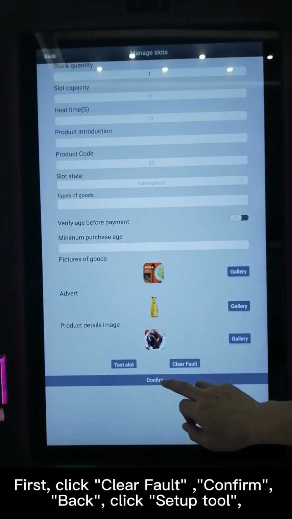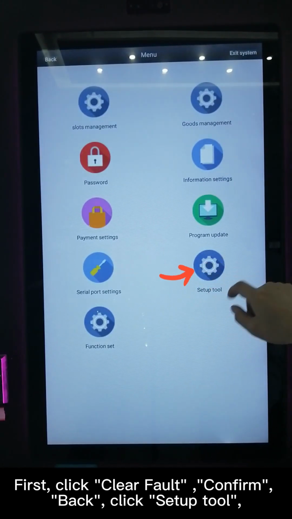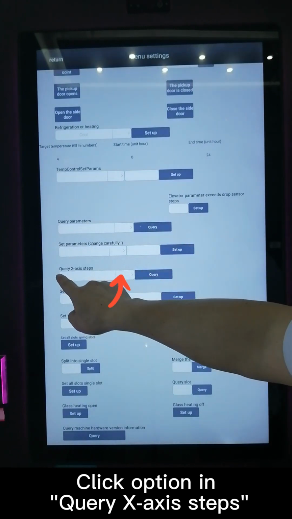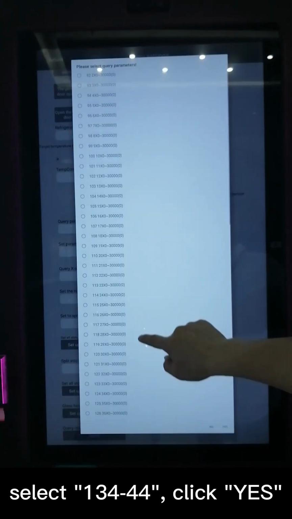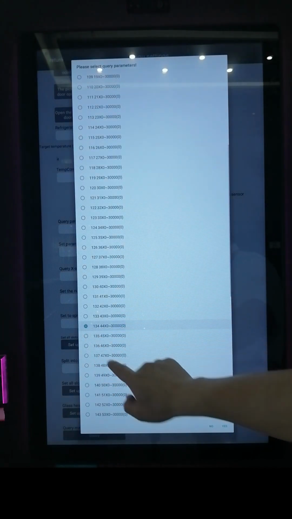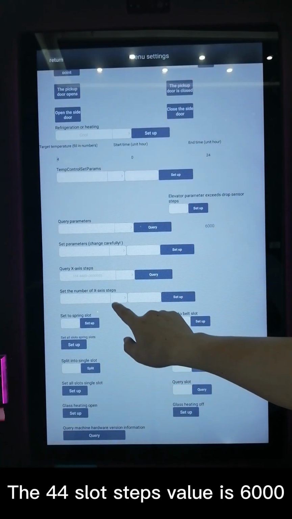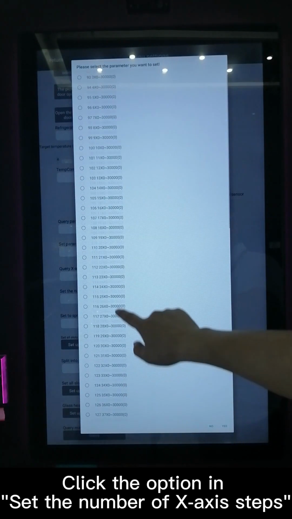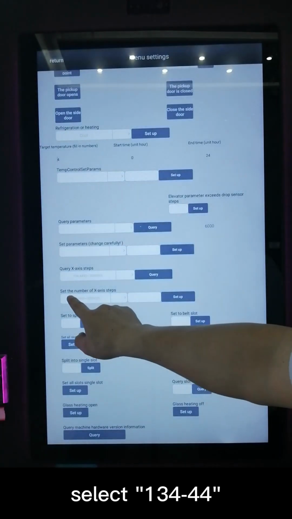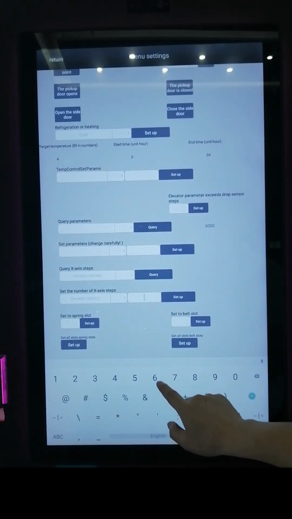Click option in query x-axis steps. Select 134-44, click yes. Click query, the 44 slot steps value is 6000. Click the option in set the number of x-axis steps, select 134-44, modify the steps value to 6300. Click setup, yes, click query, and check whether the parameters are modified successfully.